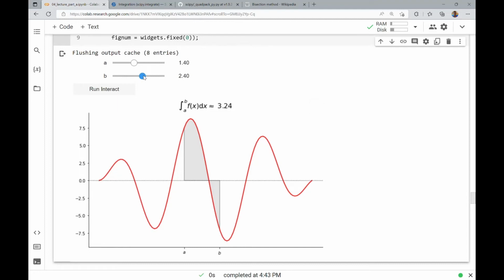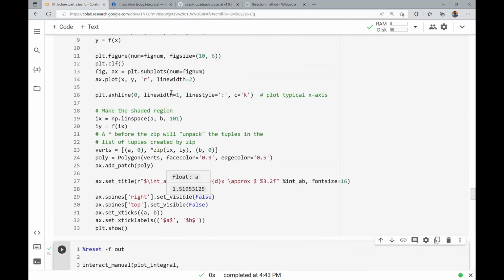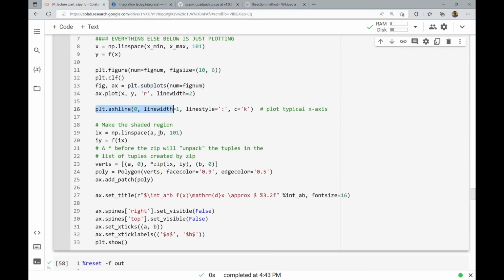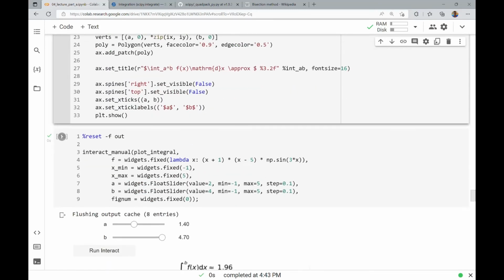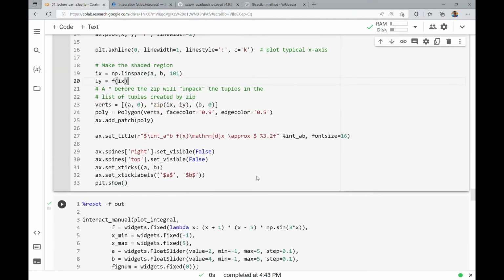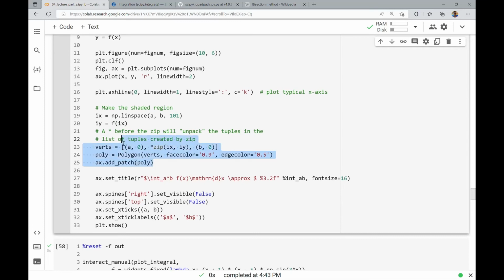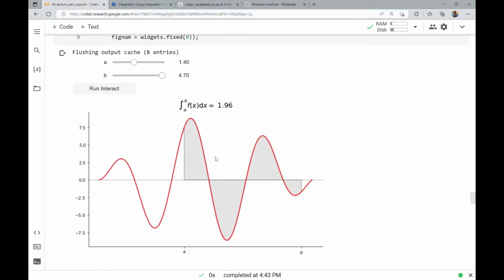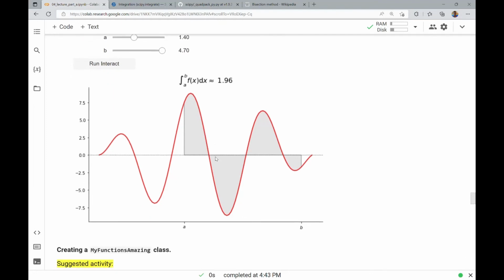So you can just play around with this, and you can make sense of how this code is working in terms of what's going on with the figure. A lot of this is just plotting the x-axis and tracking points along this curve and the axis here in order to shade it in. That's all this is doing right here. So feel free to play around and add more comments, and you can play around with new functions.